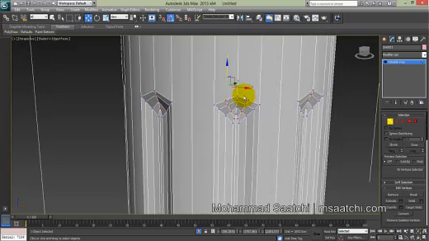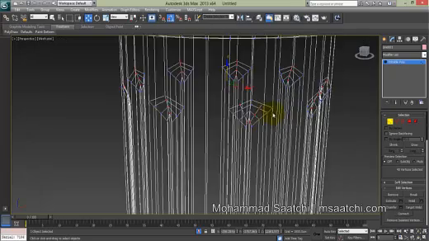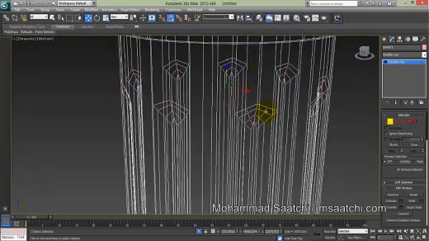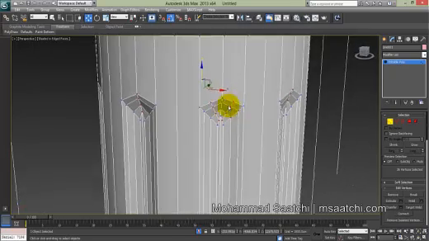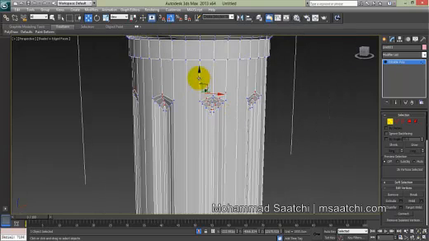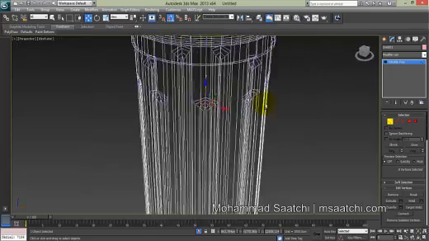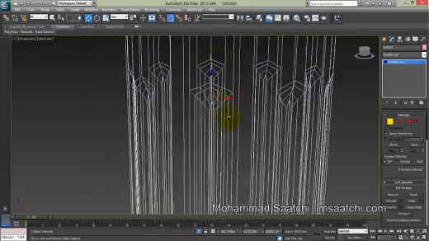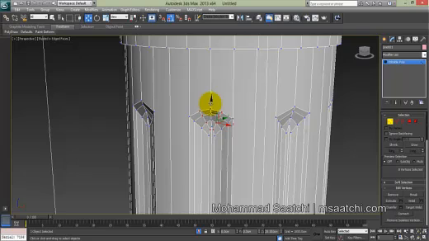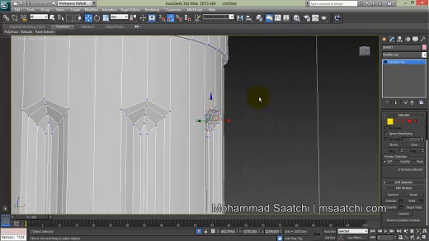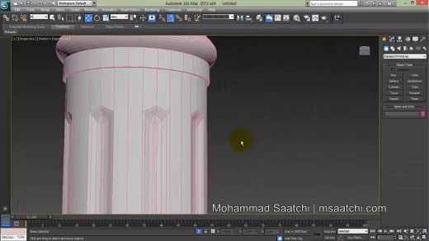I just do it for one part, but you must do it for all of these parts. Also, we have another way that I will show you now. Okay, I will deselect other vertices, and it's good. Okay, and now make it upper, and it's good. Okay, we do it.